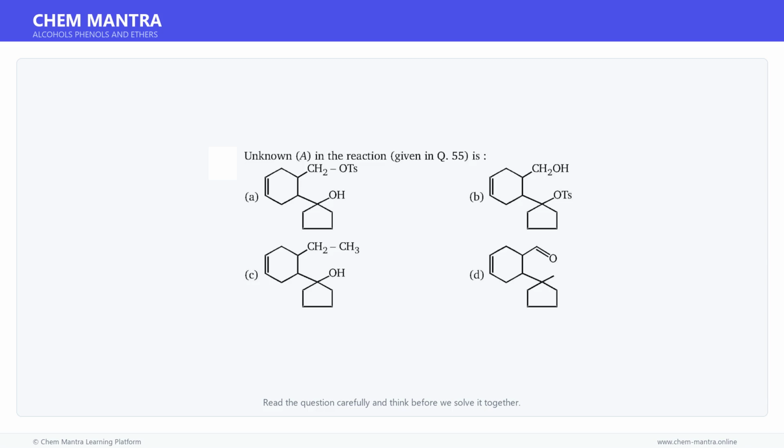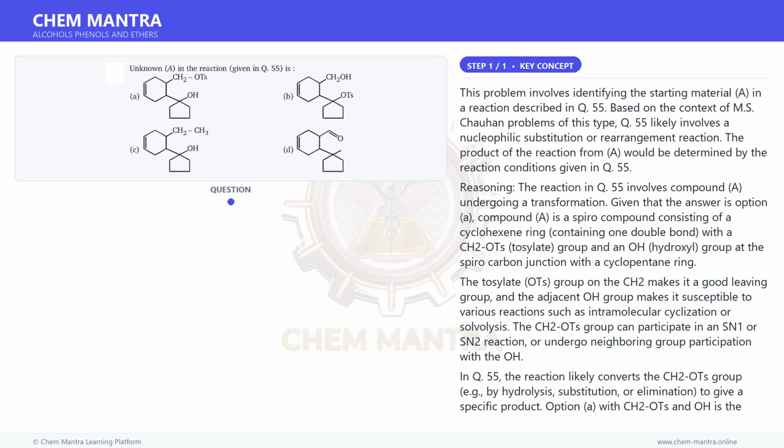Here is a question. Read it carefully and think about the answer. Let us solve it step by step. Let us first understand the key concept here. This problem involves identifying the starting material, A, in a reaction described in Q55.